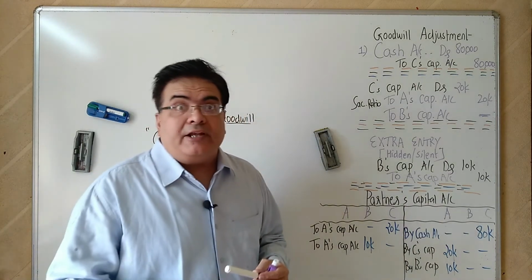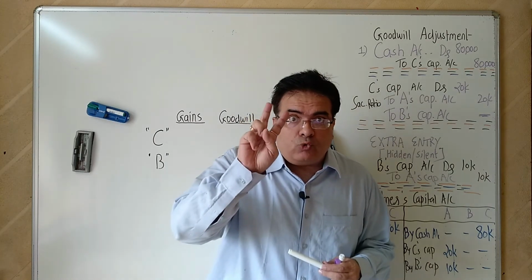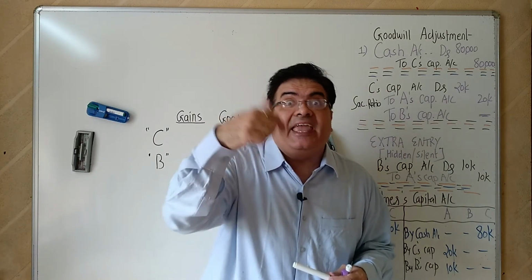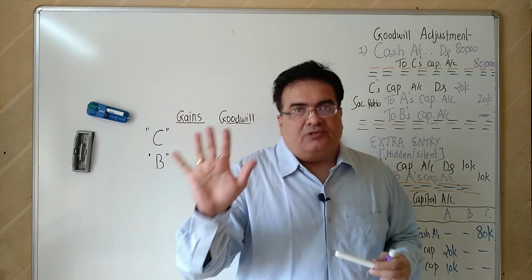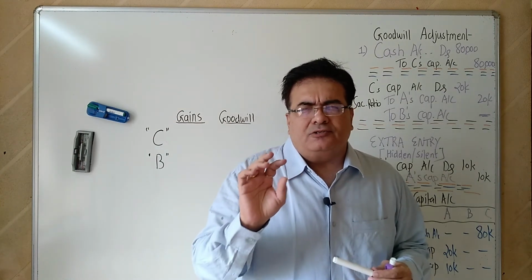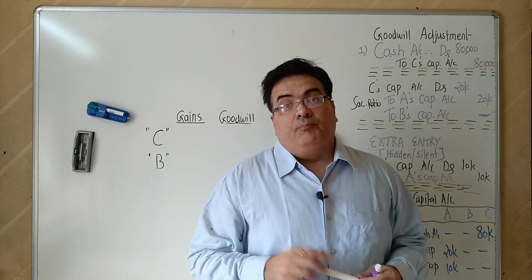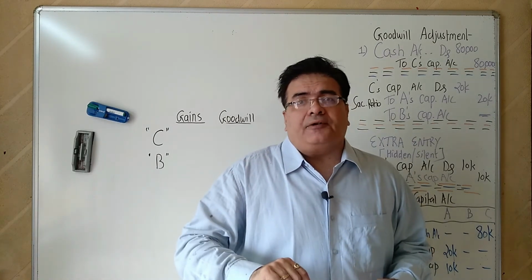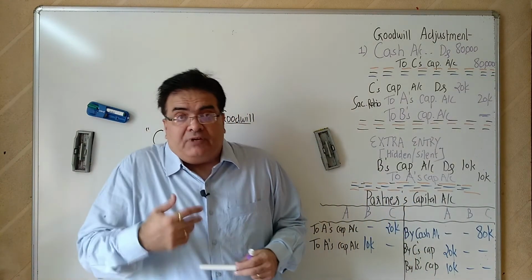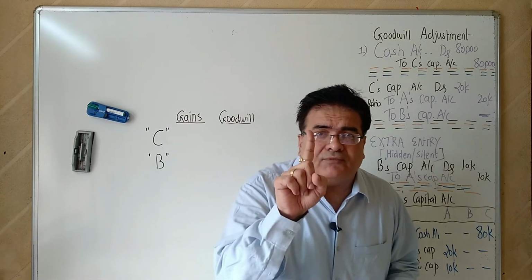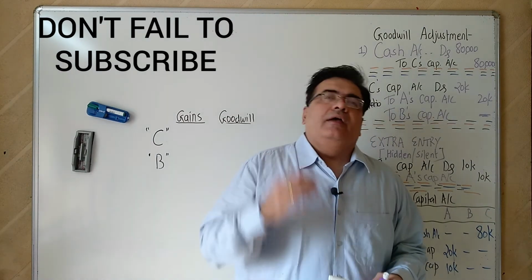It is a question on admission of a partner, but out of two old partners, one of them is gaining. Normally, both old partners sacrifice. But in this case, one of the old partners is gaining. What a beautiful question. When we try to calculate the sacrificing ratio of one of the partners, we get a negative answer. Negative sacrifice means gain.